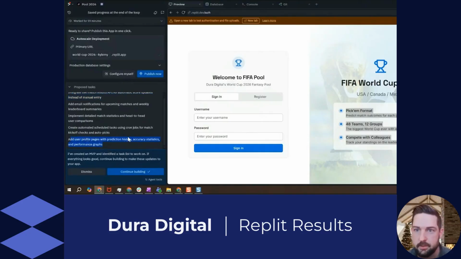And so at this point of the initial build, you could do something like dismiss. You could decide, hey, I know what features I want to build next for the app, so I don't need to listen to these. Or you can copy one or two of them. Or you can just say, these all look great. Please keep building the application and iterating on it. And then the agents will go away and continue working.